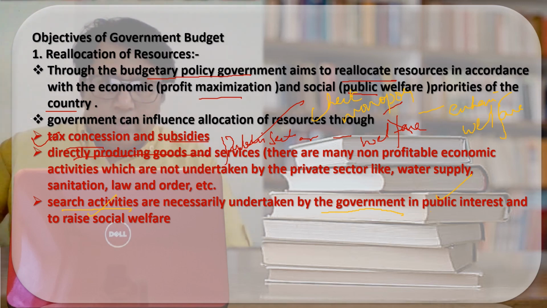So through the allocation, the government changes the market conditions. Here we have seen that through the allocation of resources, the government can balance welfare and profit maximization. How? Through taxation and subsidies, through directly producing goods and services, or by finding the areas where public interest and social welfare should be raised. I hope the point is clear.